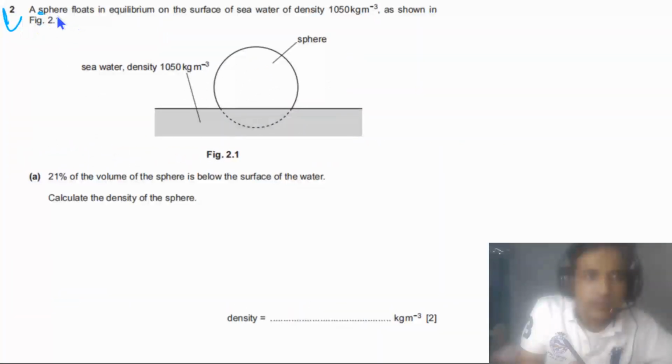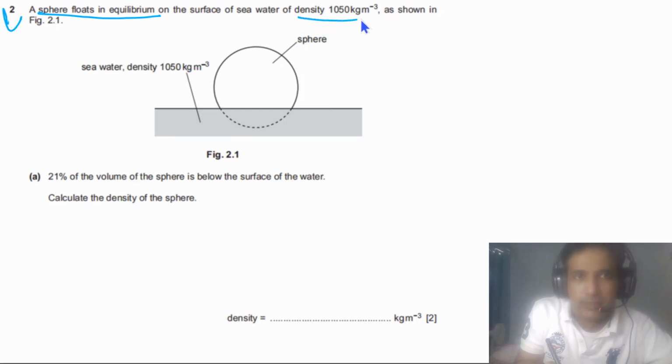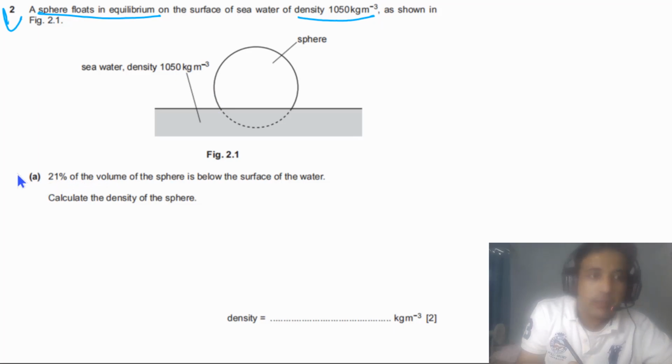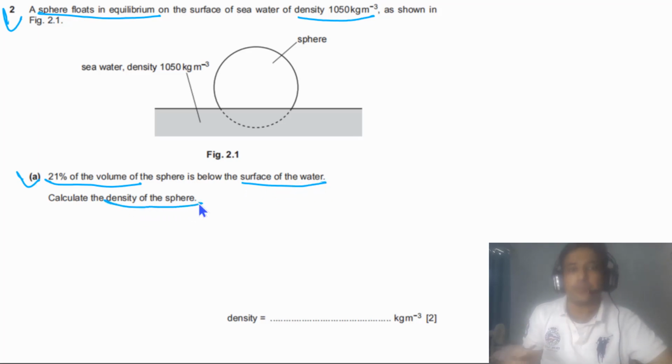Question 2 says a sphere floats in equilibrium on the surface of seawater of density 1050 kg per cubic meter, as shown in figure 2.1. For part A, it is given that 21% of the volume of the sphere is below the surface of the water, and we need to calculate the density of the sphere. It's a beautiful question just about upthrust.